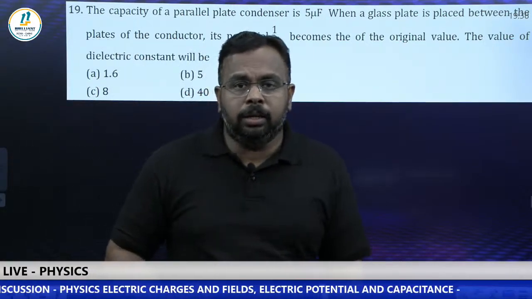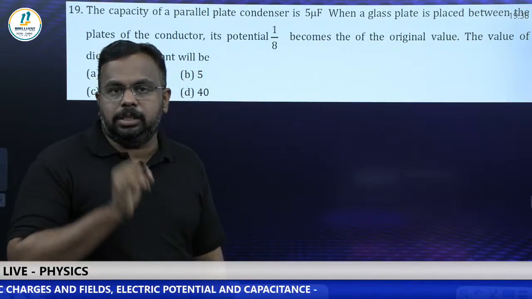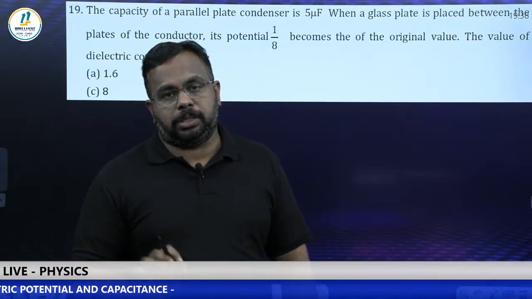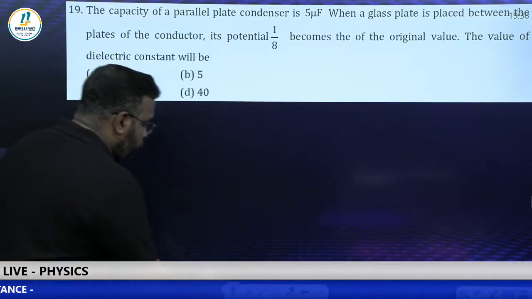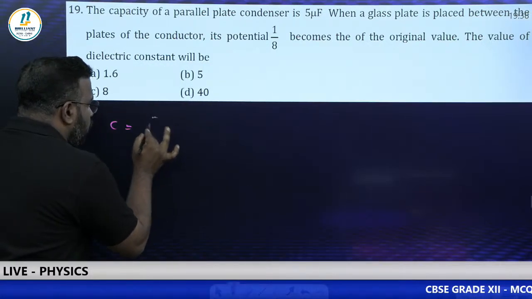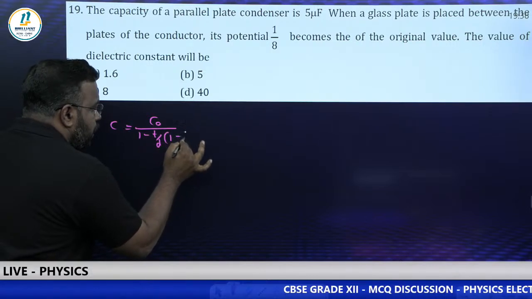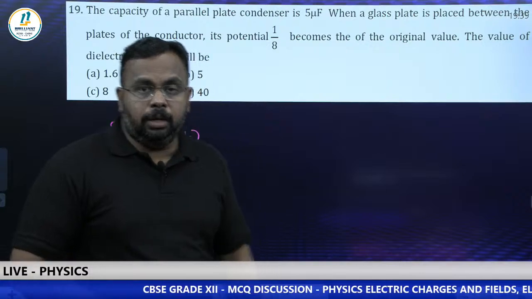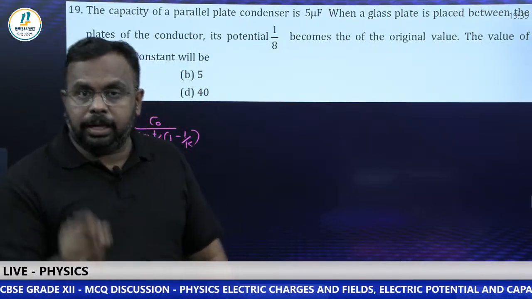A bit tricky one. You know that when a dielectric slab is inserted in between the plates of a capacitor, what will happen to its capacity? It will increase, isn't it? We have a formula for the new capacitance. Do you remember? C is equal to C naught divided by 1 minus T by D into 1 minus 1 by K. This is the formula for finding the new capacitance. What is K here? K is the dielectric constant and T is the thickness of the dielectric slab.